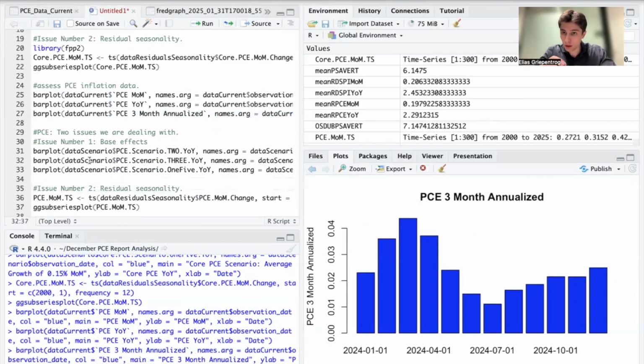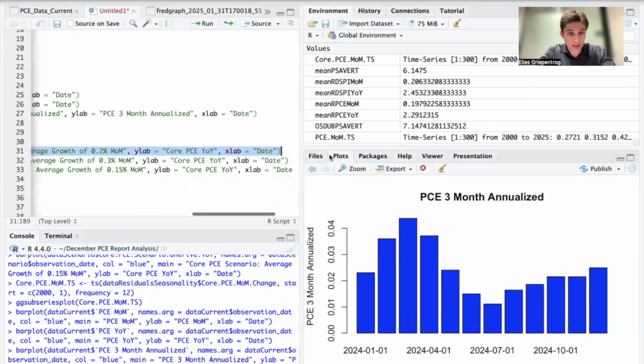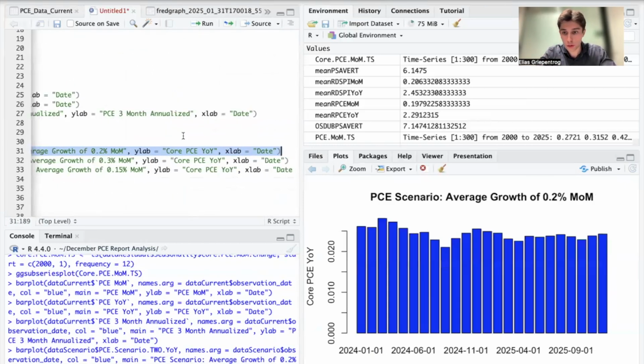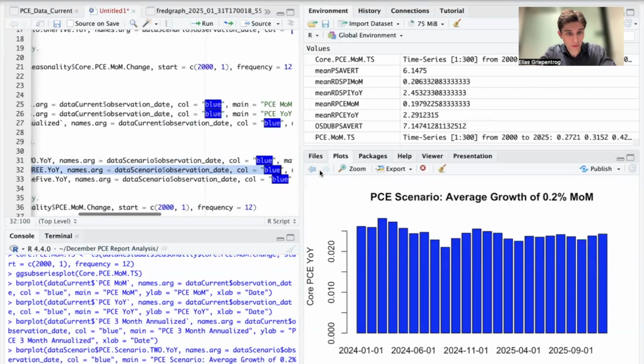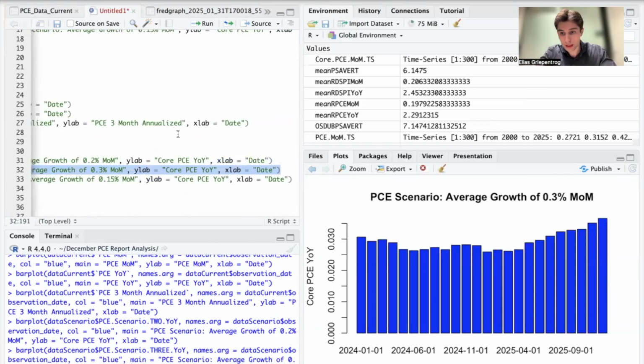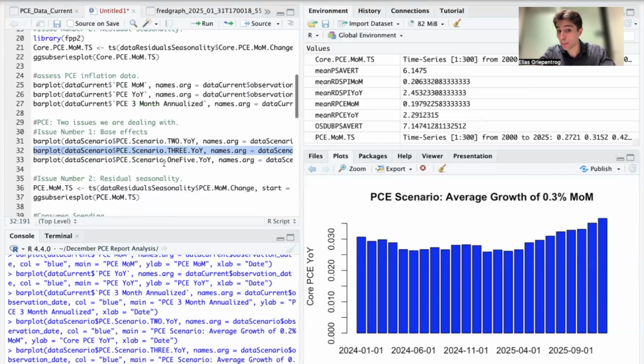And we will deal with the same base effect problem for headline PCE. When we assume a 0.2% average increase, we're basically going nowhere by the end of 2025. When we assume 0.3%, we see a significant rebound above 3% by the end of this year.